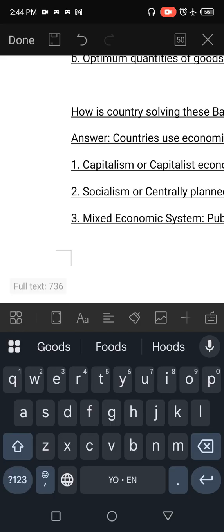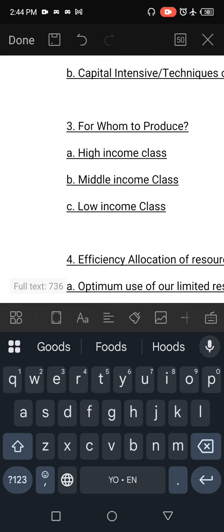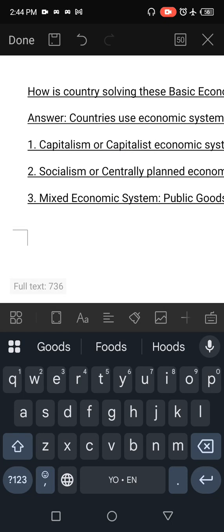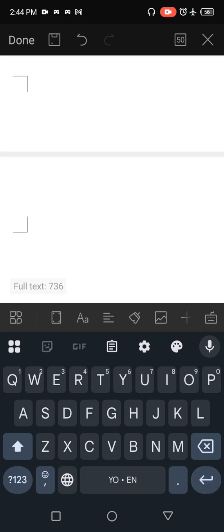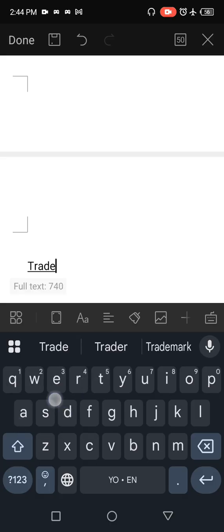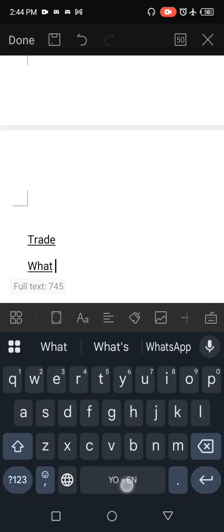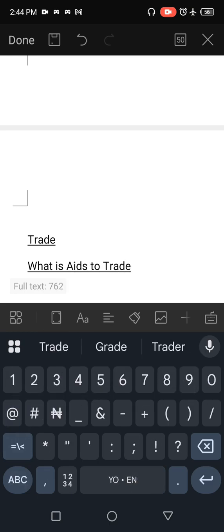Now, having established all this, we have to move to a topic called trade. These topics can be found in both economics and commerce. Under this trade, we are looking at what aids to trade is. Commerce is all activities that involve distribution and exchange of goods and services that will satisfy human wants. And commerce is divided into two: we have trade and aids to trade.